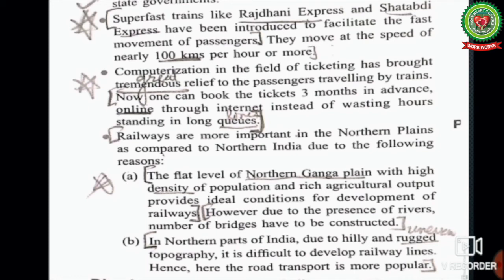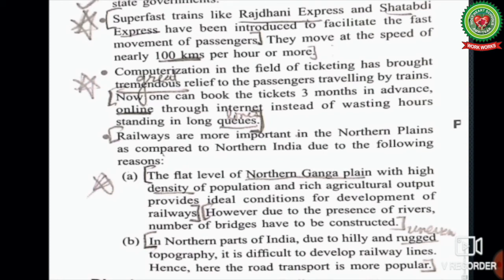Railways are more important in the northern plain as compared to northern India due to the following reasons. The flat land of northern Ganga plains, that is, the Punjab, Haryana, Uttar Pradesh, with high density of population and rich agriculture output, provides ideal, that is, suitable conditions for the development of railways.